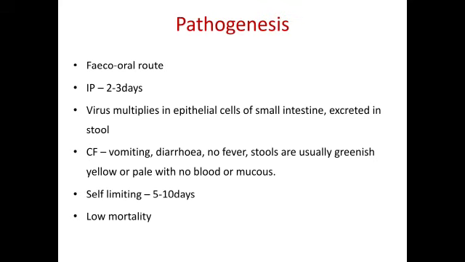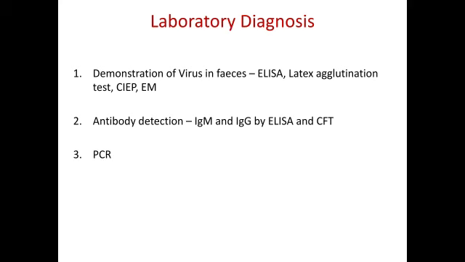Coming to the pathogenesis, the route of transmission is fecal-oral. The incubation period is 2 to 3 days. This virus multiplies in the epithelial cells of the small intestine and is excreted in stool. Clinical findings are vomiting and diarrhea, with no fever. Stools are usually greenish, yellow or pale with no blood or mucus, and the disease is self-limiting within 5 to 10 days, with a low mortality rate.